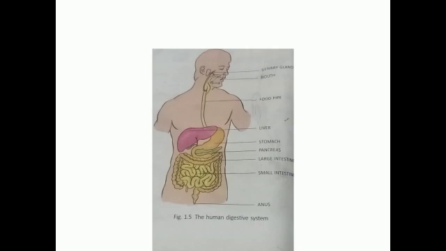The food we eat cannot be used directly by our body cells. So the food we eat needs to be broken down into simpler substances and absorbed by the blood. This process is called digestion. I will repeat it once again, dear students. Listen carefully. The food we eat needs to be broken down into simpler substances and absorbed by the blood. And this process is called digestion.